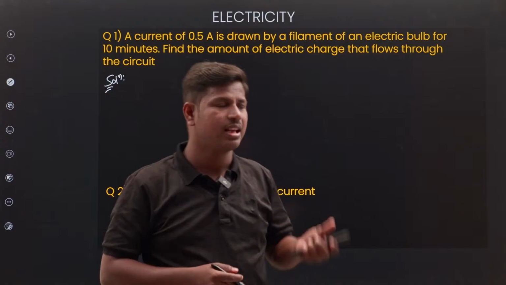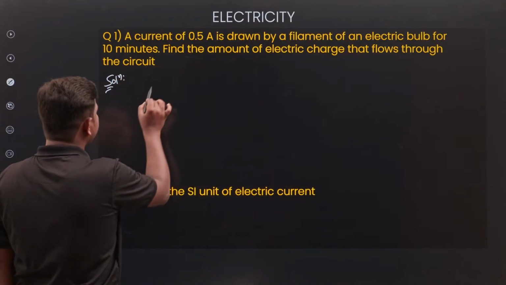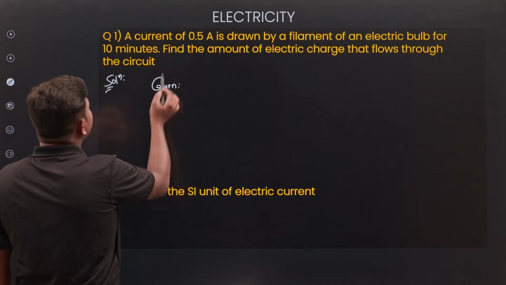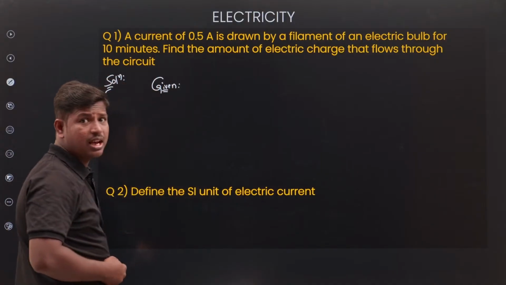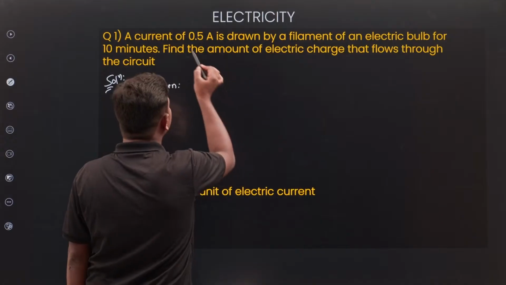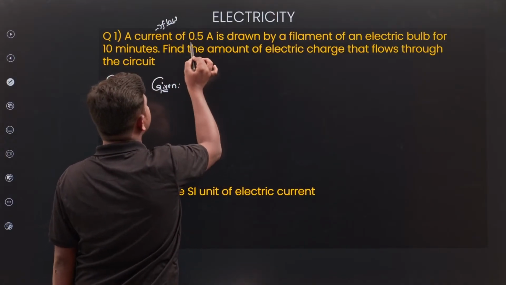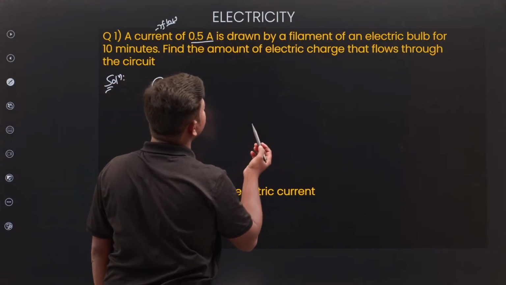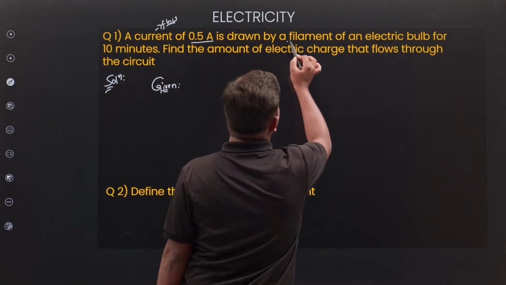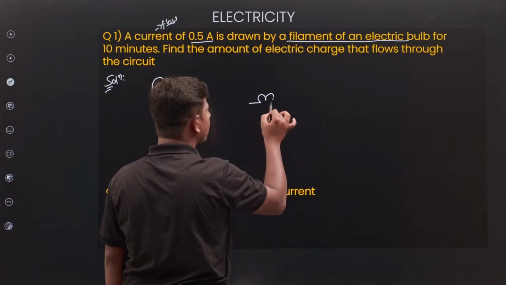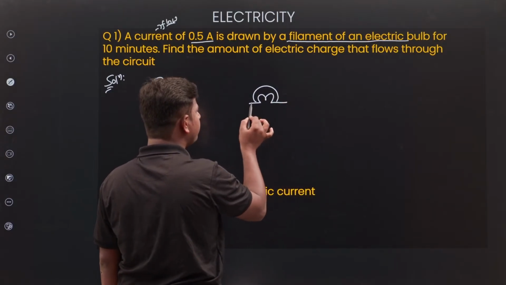Okay. Next, look at the question. Write the given information. A current. How much current? Current means flow. How much flow is there? 0.5 amperes. Where will the flow be? Drawn by a filament of an electrical bulb. So let us take a bulb.